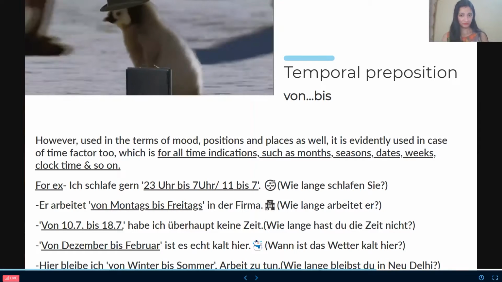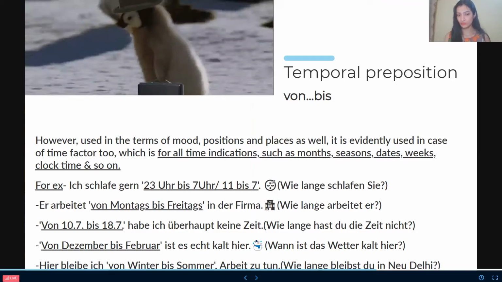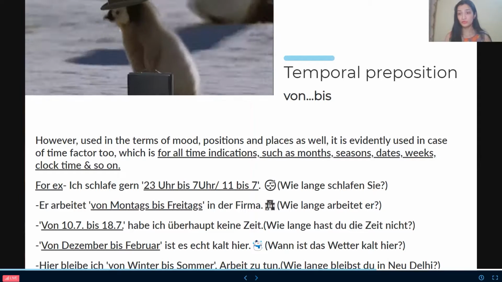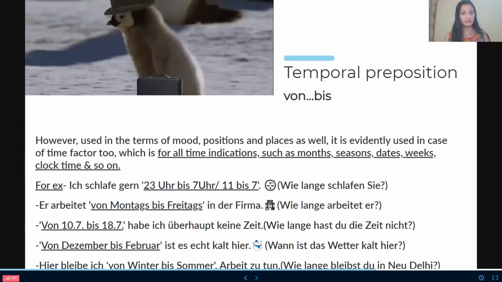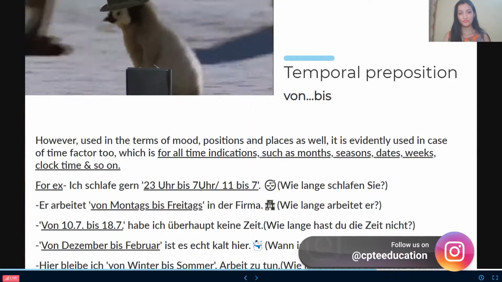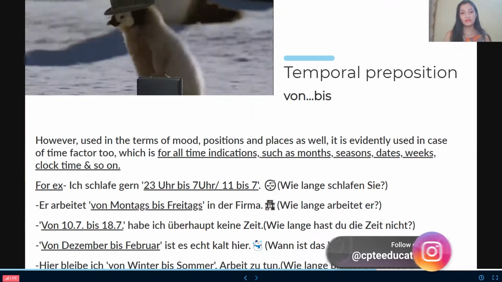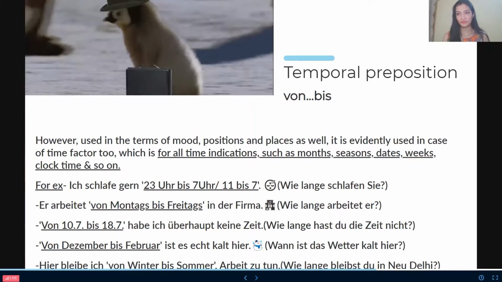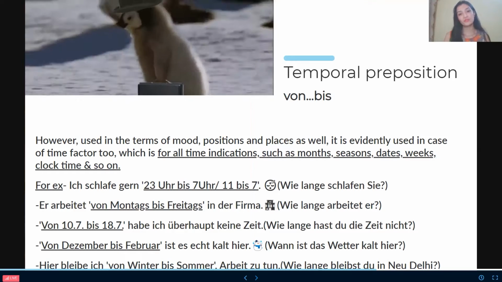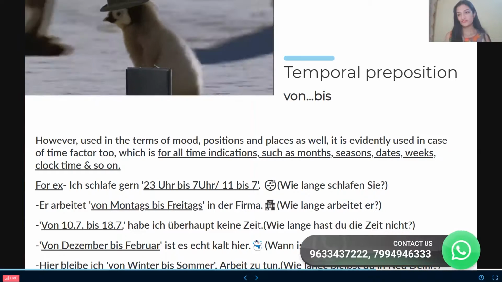Okay, moving forward. So we are using it for time indications as well, which is used everywhere, as I told you before. For example, if someone is asking me, wie lange schlafen Sie? How long do you sleep? So I can say, ich schlafe von 23 Uhr bis 7 Uhr, which is the formal time. And in the informal time, it will be von elf bis 7. So it is 11 at night to 7 in the morning. Though it's a lie, it's not my time, but I just told you.